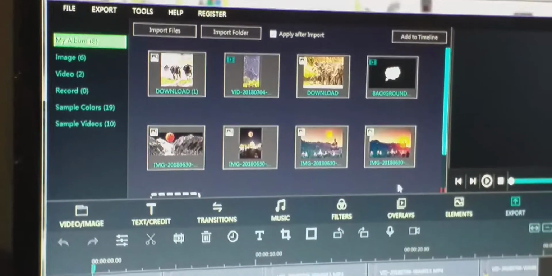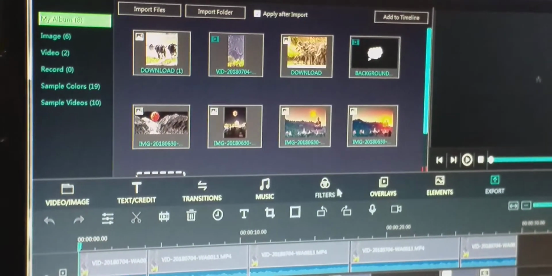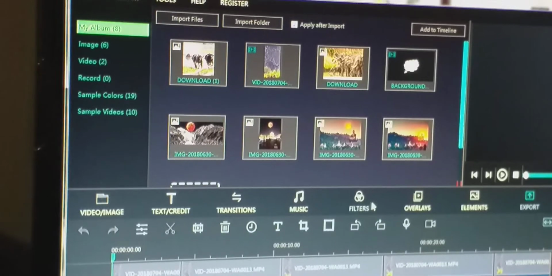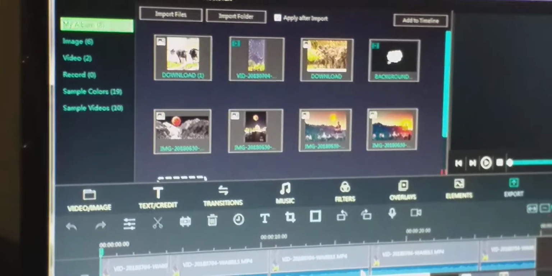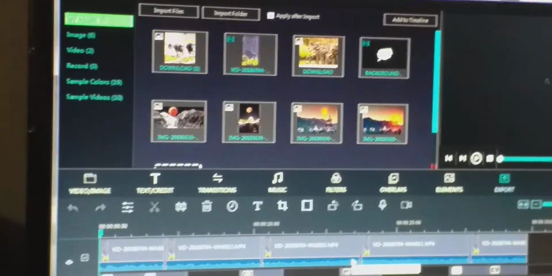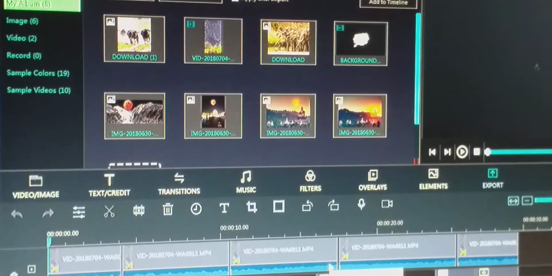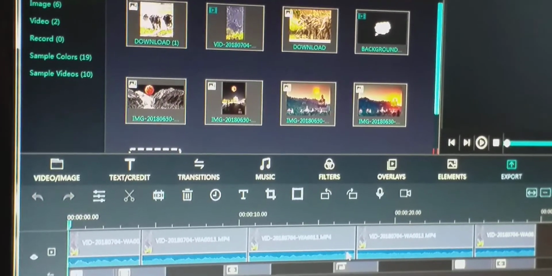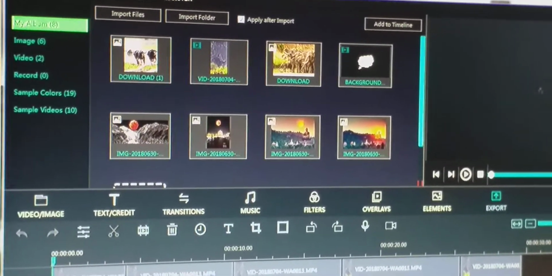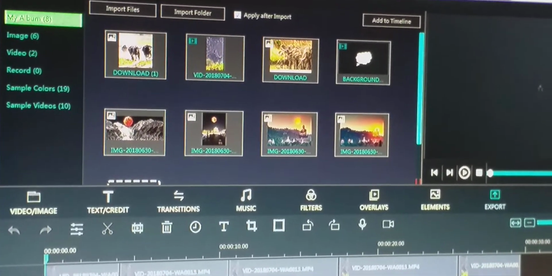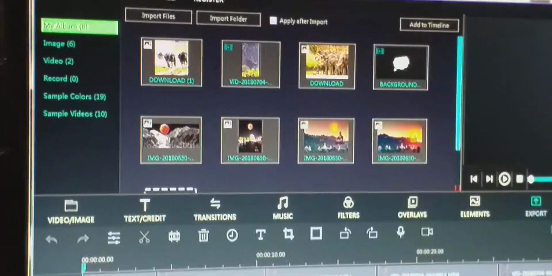Similarly, different images can be sliced into a number of parts and moved from one location to another, and we can apply different types of effects on different clips of video or different parts of the images. When we compile everything and apply every effect on the clips and images, next we have to save it. Everything is performed in the form of a project, and the extension of the project file is